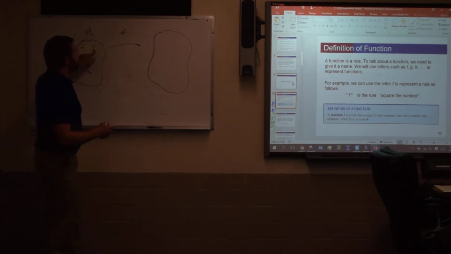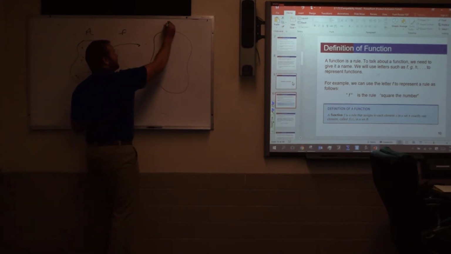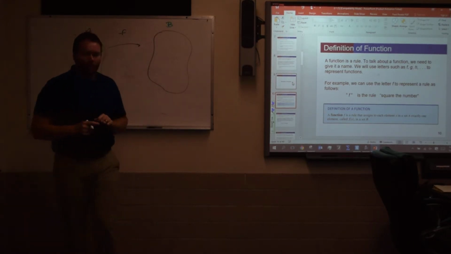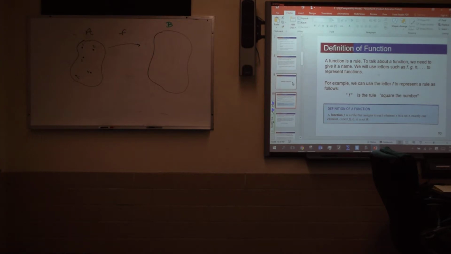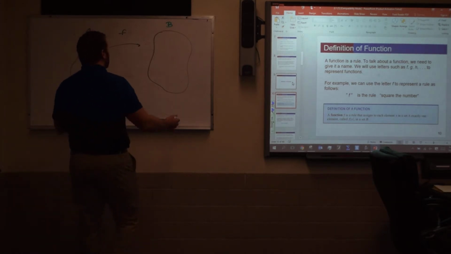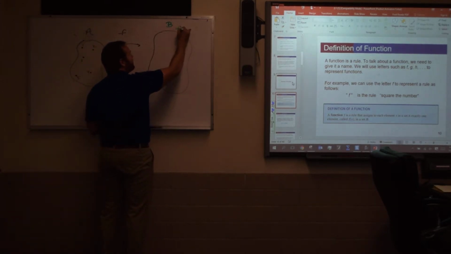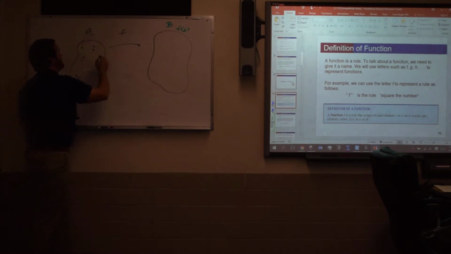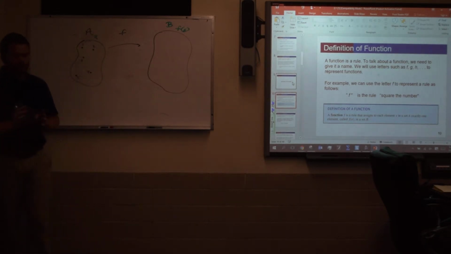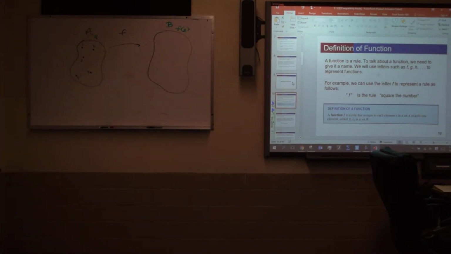And it takes these numbers and it transforms them or pairs them up with another value in a different set B. B being another set of your real numbers. Okay? And we call these numbers in B, we call those f of x. Okay? So in A we had x. We'll take those values, apply a rule to them. That rule is going to alter those values and place them in the set B, which is f of x. Okay, so what happens here?